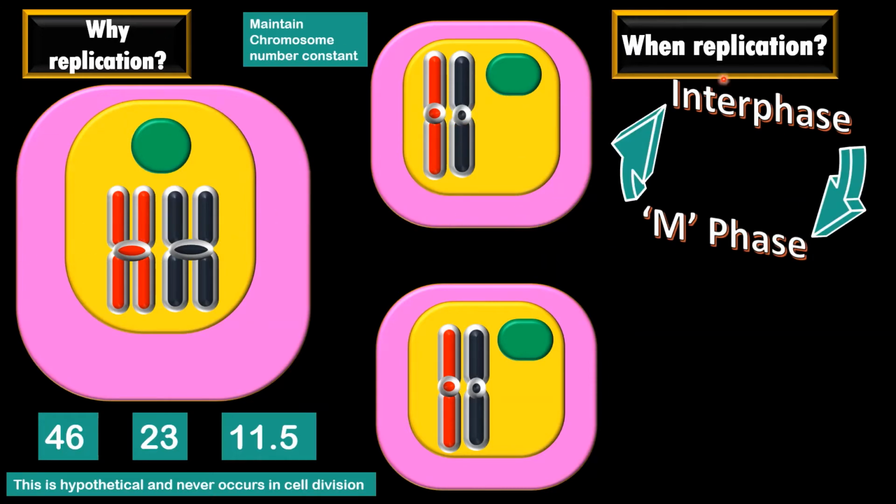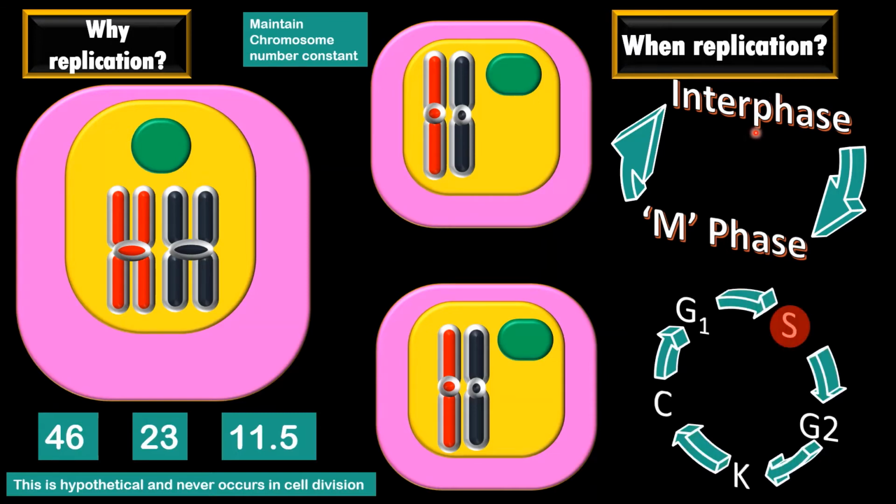Now the next question which we get is where the replication occurs, or when it occurs in the cell cycle. Now we know that cell cycle is divided into interphase and M phase. Now this interphase is further divided into G1, S and G2, whereas M phase is further divided into karyokinesis and cytokinesis. Now it is S phase in which there is a duplication of DNA. S phase stands for synthetic phase.